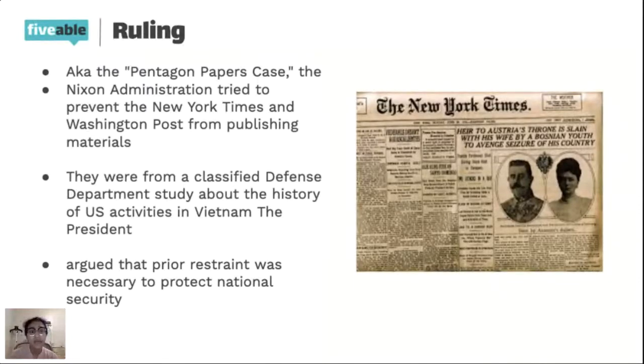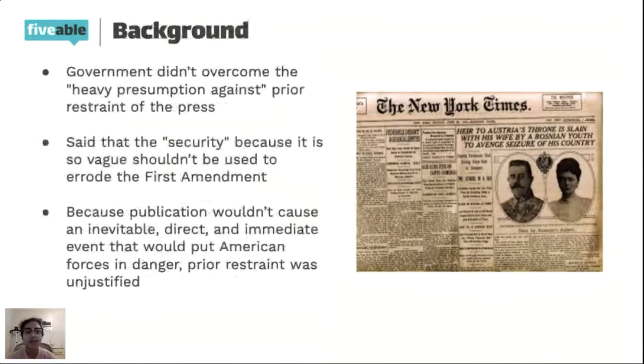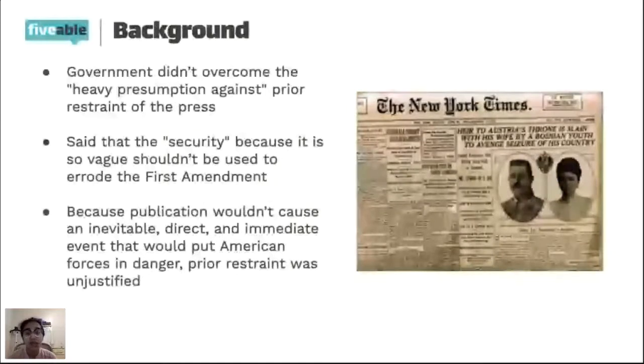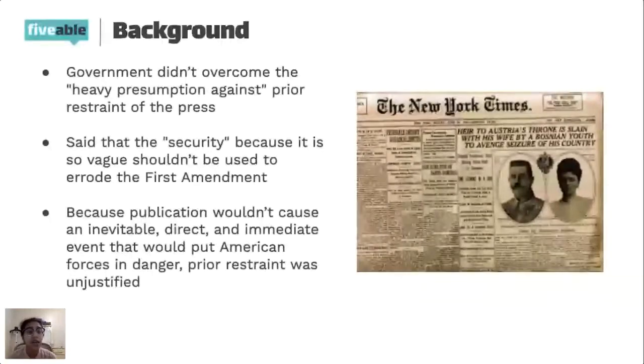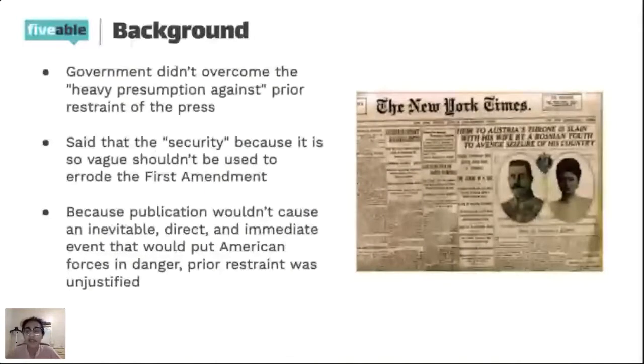And so the New York Times obviously was saying that, hey, that's a violation of free speech, right? Like there's freedom of the press in this country. And so the ruling ends up being that the government didn't actually overcome the heavy presumption against prior restraint of the press. So the Supreme Court and rulings in the past have said that it should be difficult for the government to stop things from being published under the guise of national security, right? Because they don't want the government to be able to say that something is national security every single time just because it's potentially politically unadvantageous to them, right?